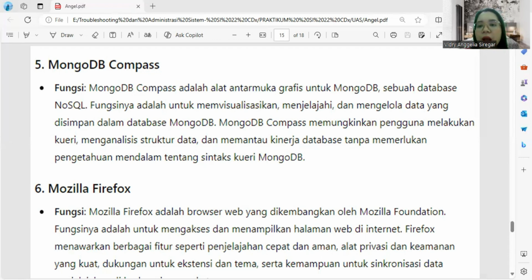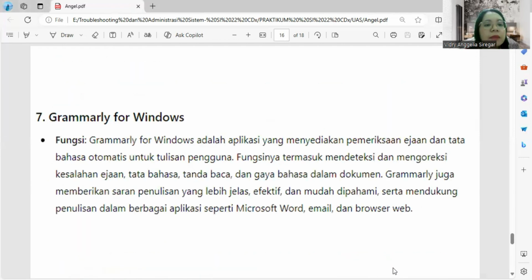Number 7, Grammarly for Windows. Grammarly for Windows is an application that provides automatic spelling and grammar checking for user writing.